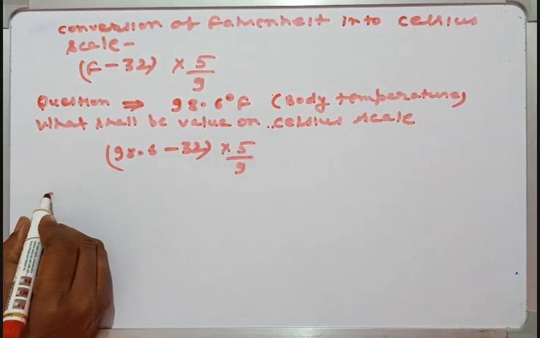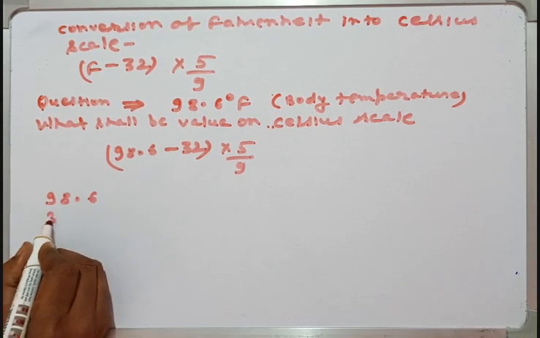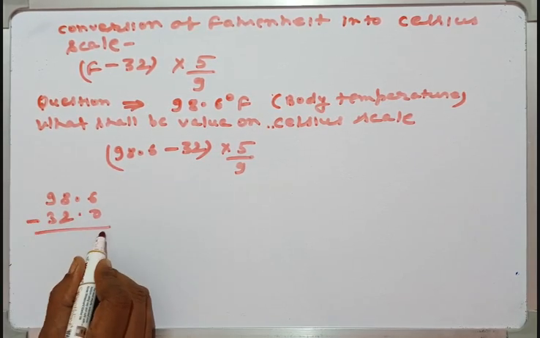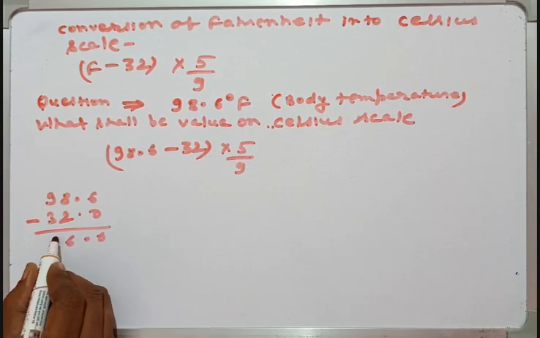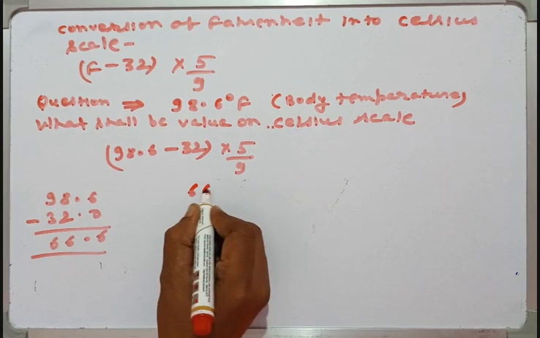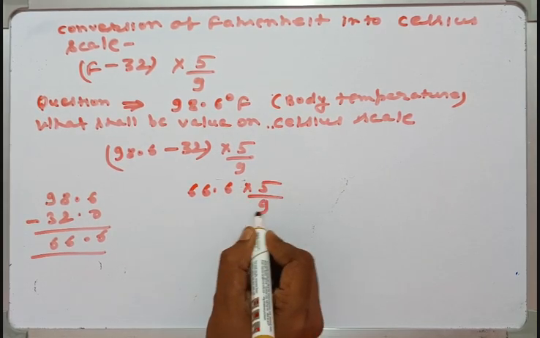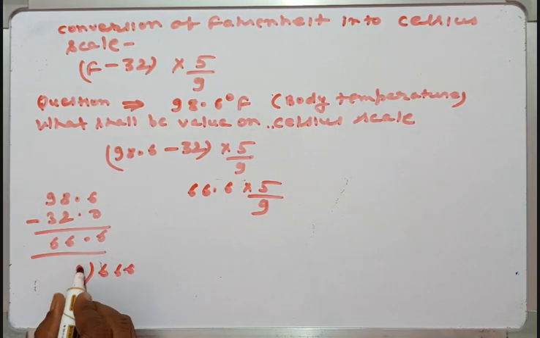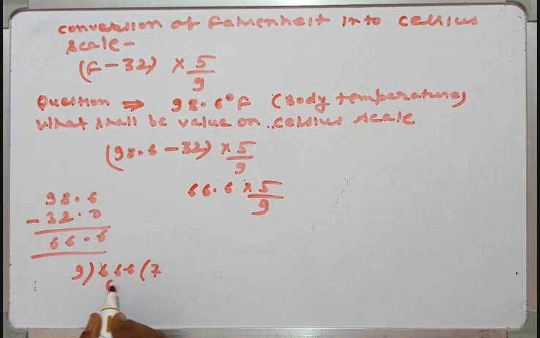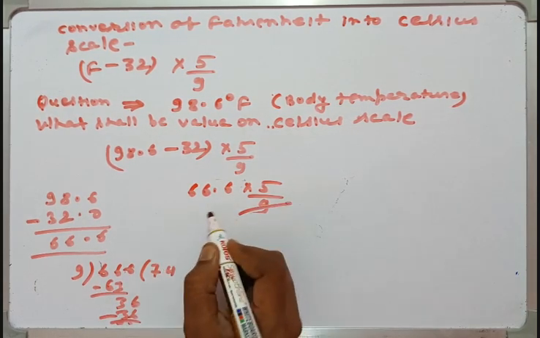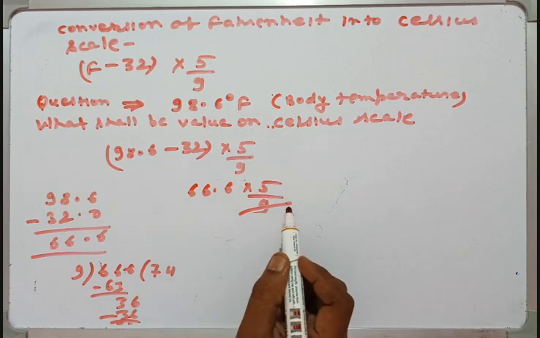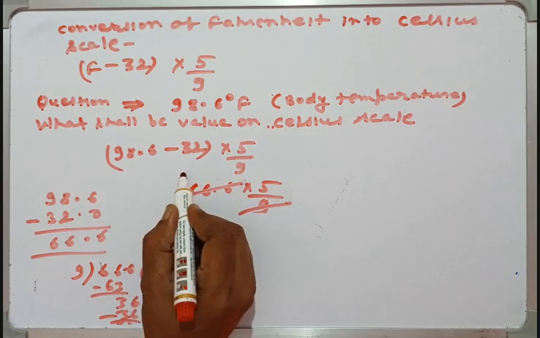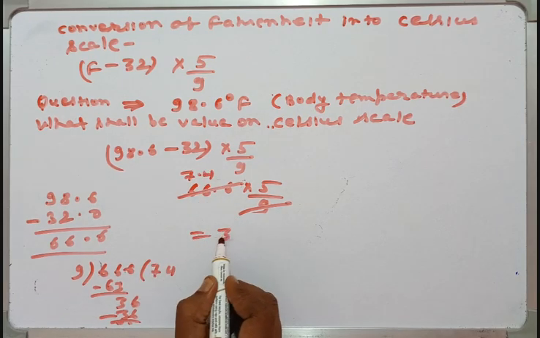The difference is 66.6, into 5 by 9. So we can simply write it as 666 divided by 9, which gives 74. So this is 37 degree centigrade.